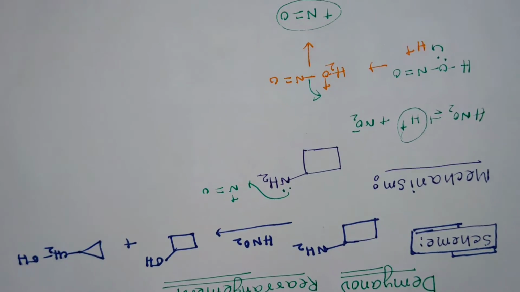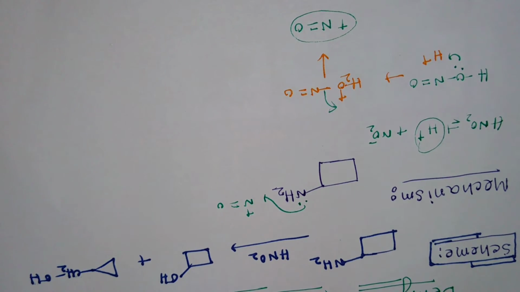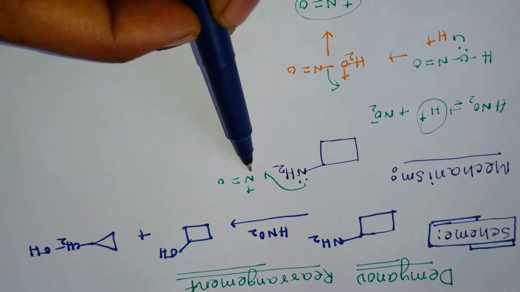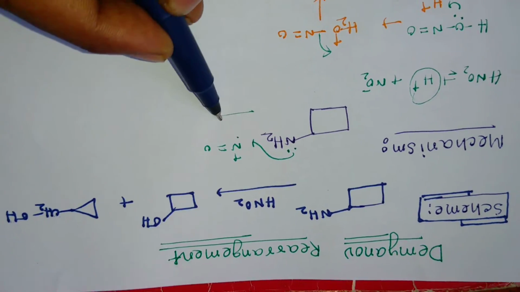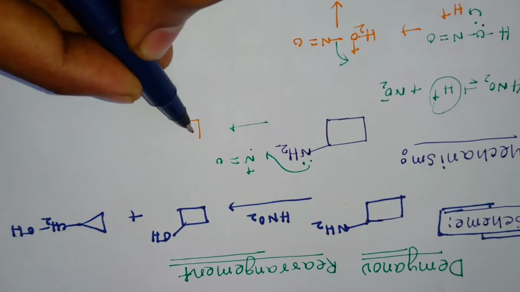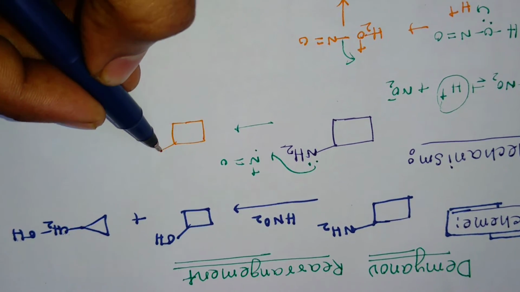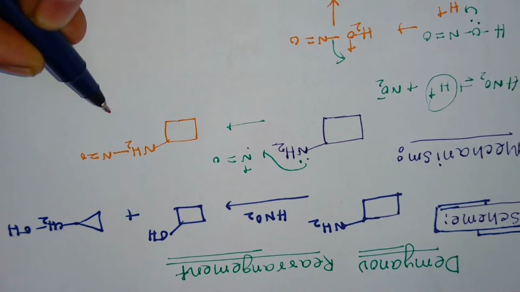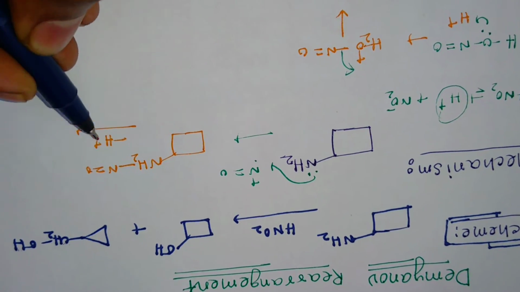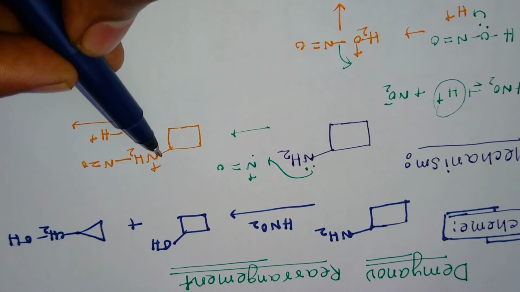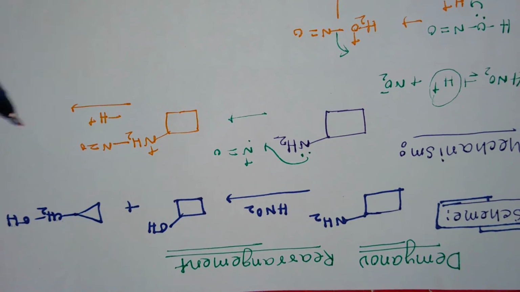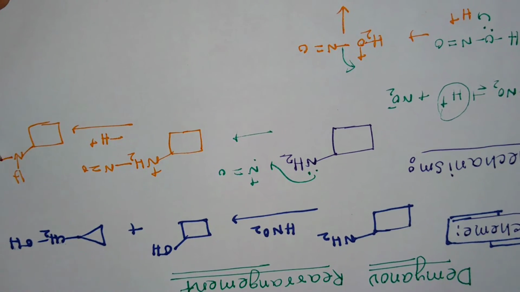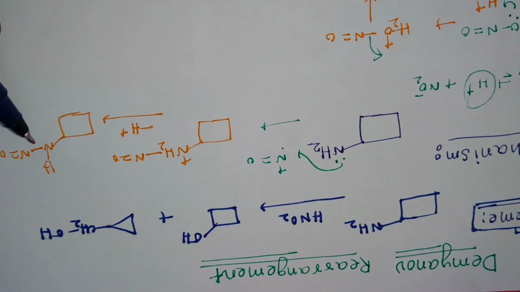Okay, this lone pair of the NH2 group on the nitrogen atom attacks the nitrogen atom which has one vacancy, then produces NH2 plus-N double bond O. Now minus H plus. Here an excess H plus is eliminated, then it produces NH-N double bond O.